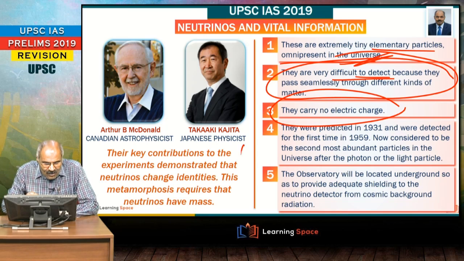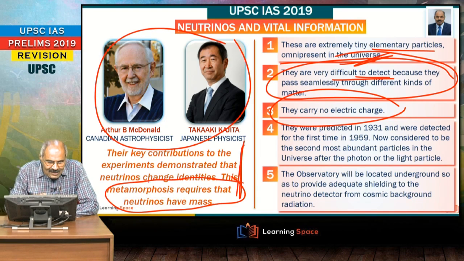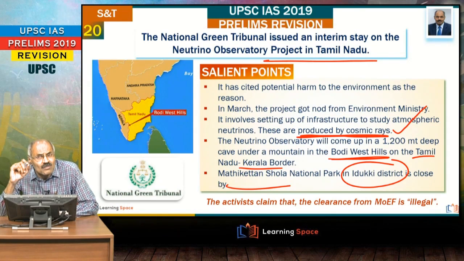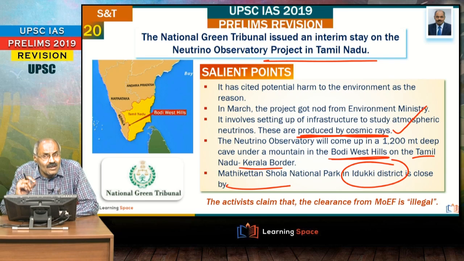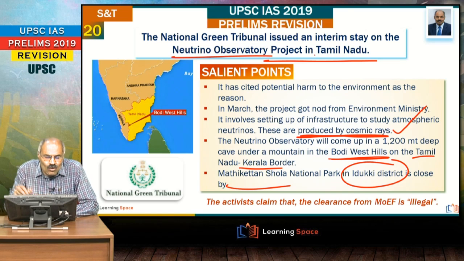But recently it was found that neutrinos have mass. These Nobel laureates recognized that neutrinos change identities, and that requires neutrinos to have mass. And friends, in this context, because it became controversial in recent times, 2-3 important points, don't forget. The West Bodhi Hills in Tamil Nadu is near the Kerala border. Mathikattan Shola National Park is around 5 kilometers from this proposed neutrino observatory.